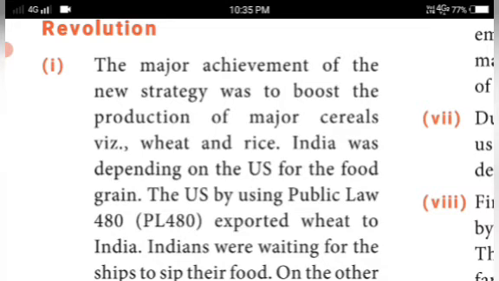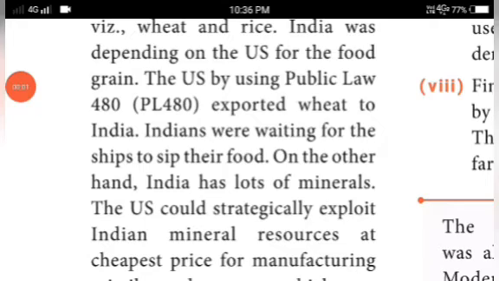India was depending on the US for food grain. In those days, India was depending on the US for food grains. The US, under Public Law 480, exported wheat to India. Indians were waiting for the ships to bring their food from the US. They were eagerly waiting for the food from the ship.